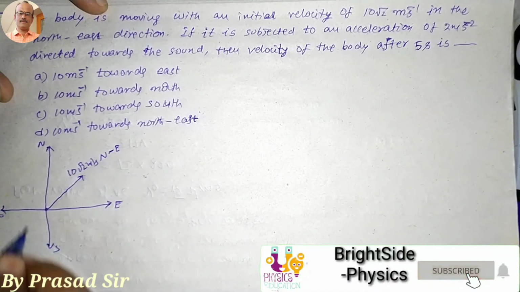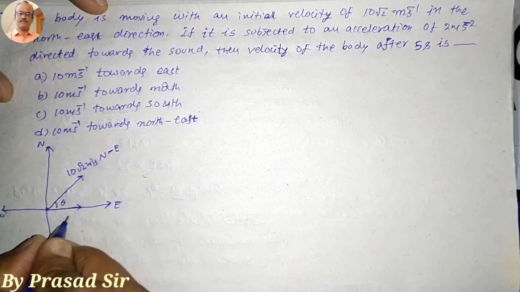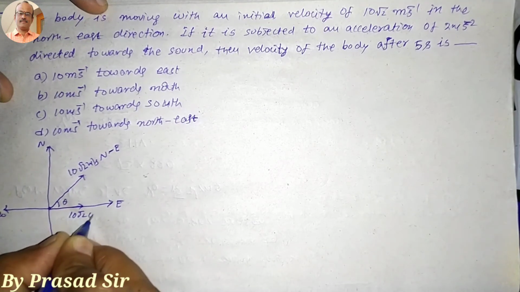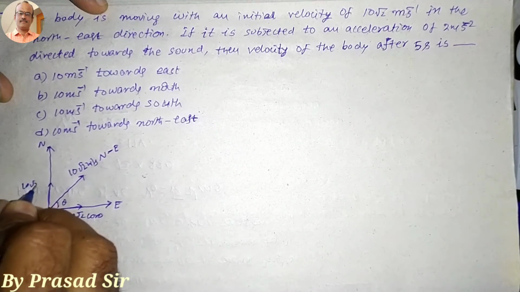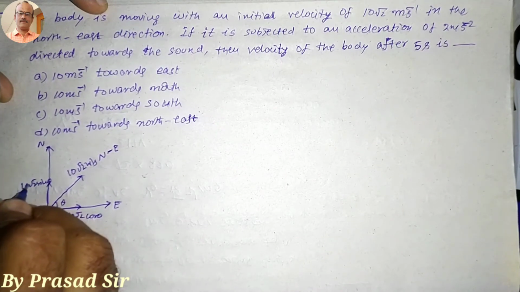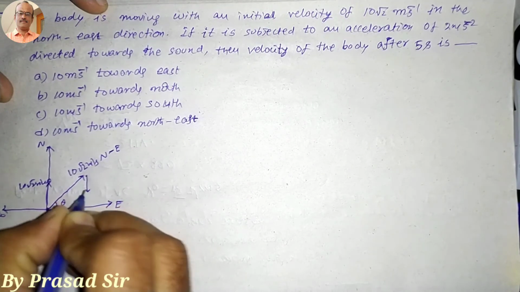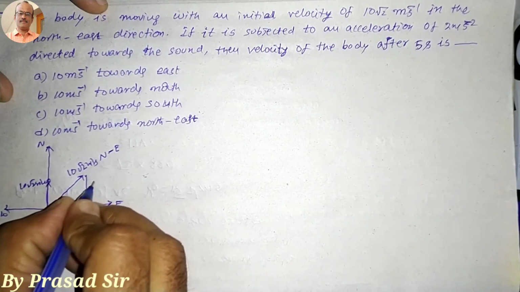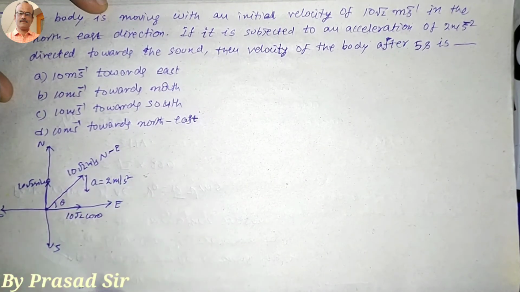When it makes an angle theta like this, this side is 10 root 2 cos theta and this side is 10 root 2 sin theta. Afterwards it is moving towards the south direction with an acceleration of 2 meters per second square. So which one do we want to calculate?